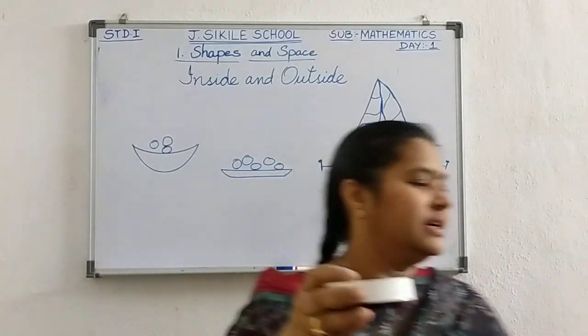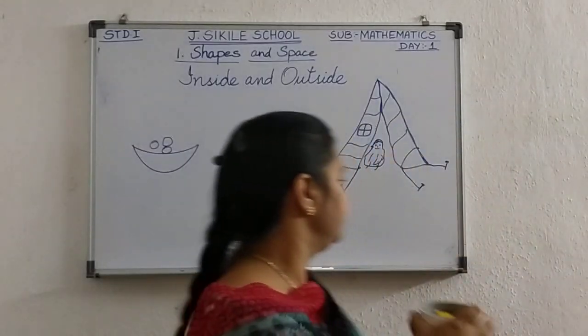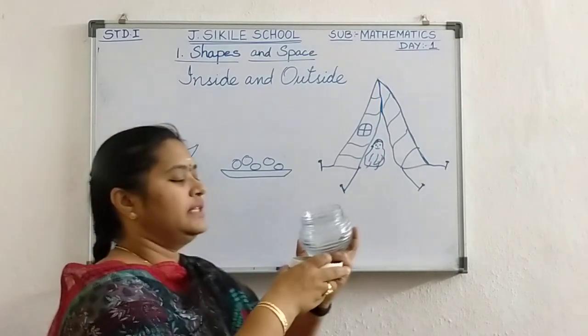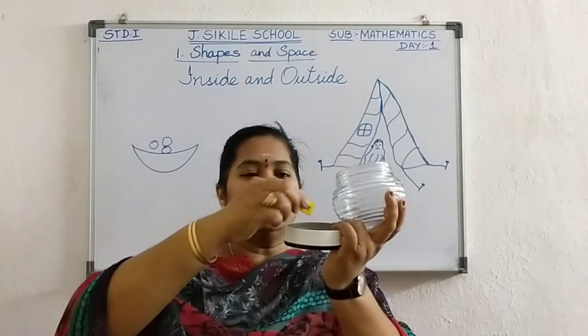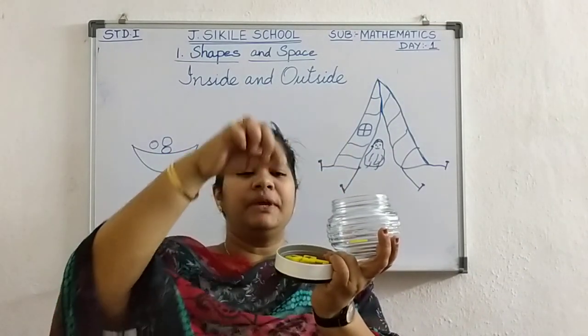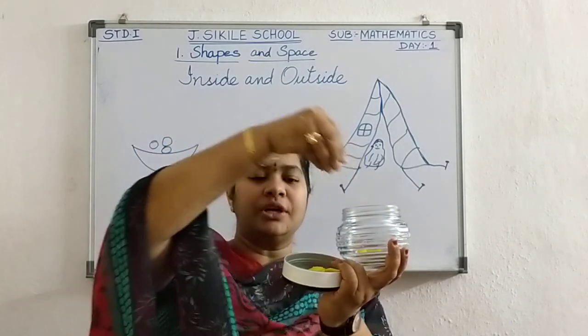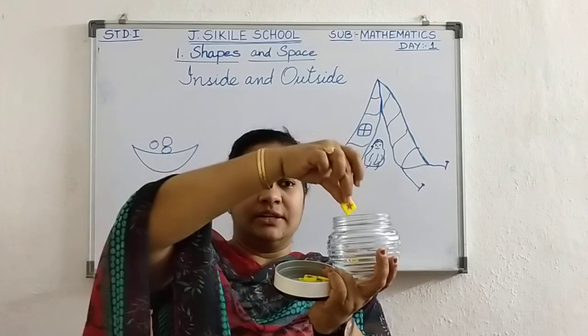They are in the lid and I want to put them inside the bottle. See here. I am keeping inside, taking from out from the lid and putting into the bottle, inside the bottle.